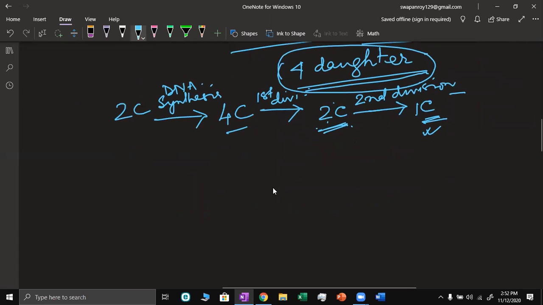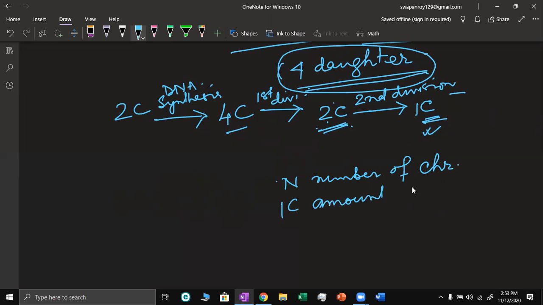So the characteristic of a haploid cell is that it has n number of chromosomes and 1C amount of DNA.